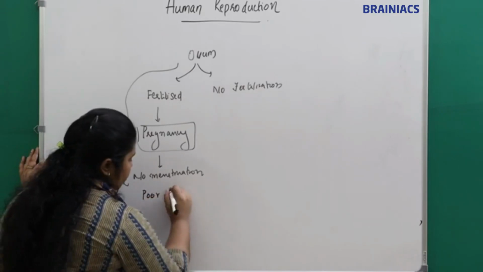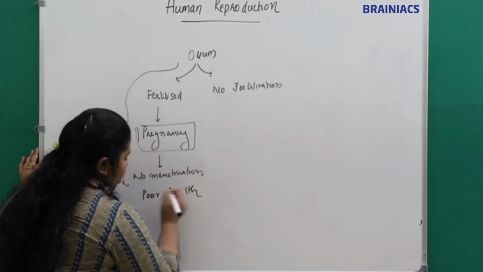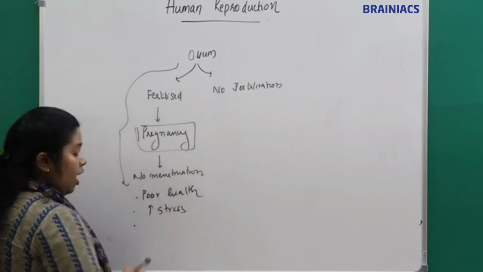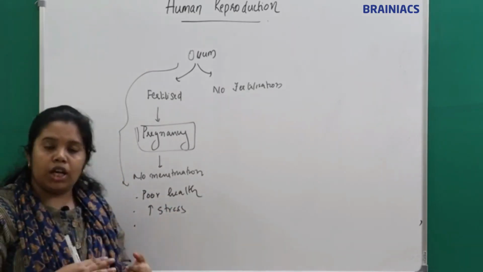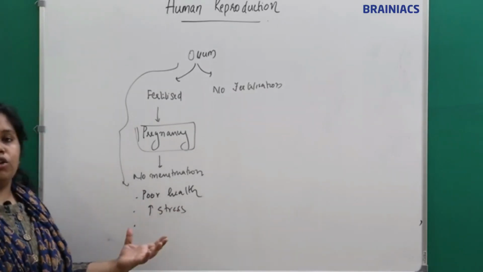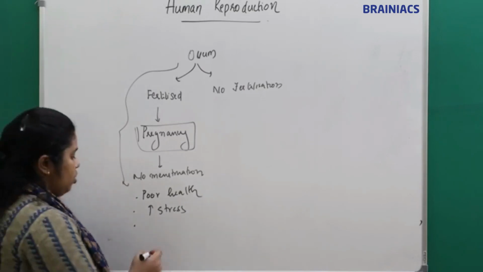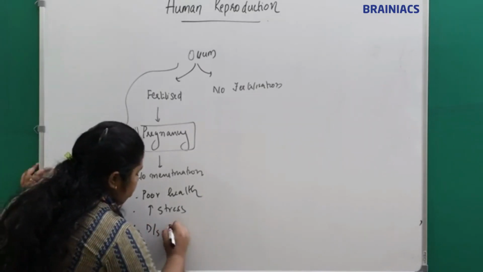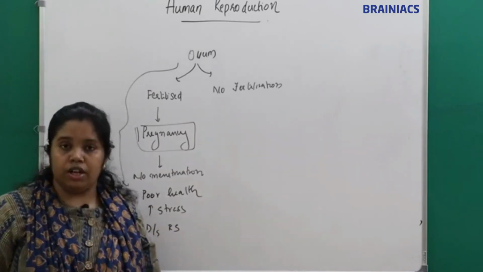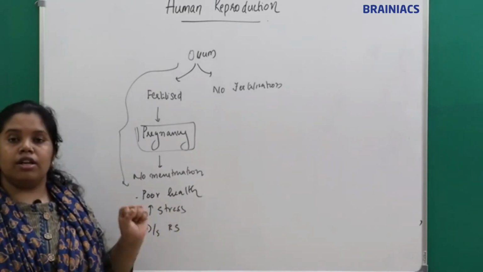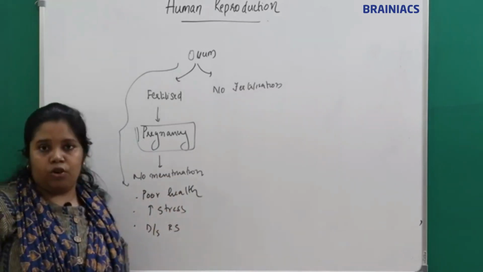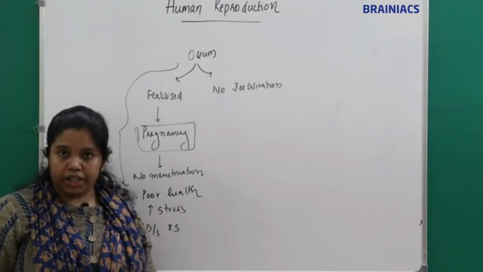Poor health of the female, increased stress, or diseases of the ovary, uterus or fallopian tube, that is, diseases of the reproductive tract. So the absence of menstruation doesn't always indicate pregnancy.